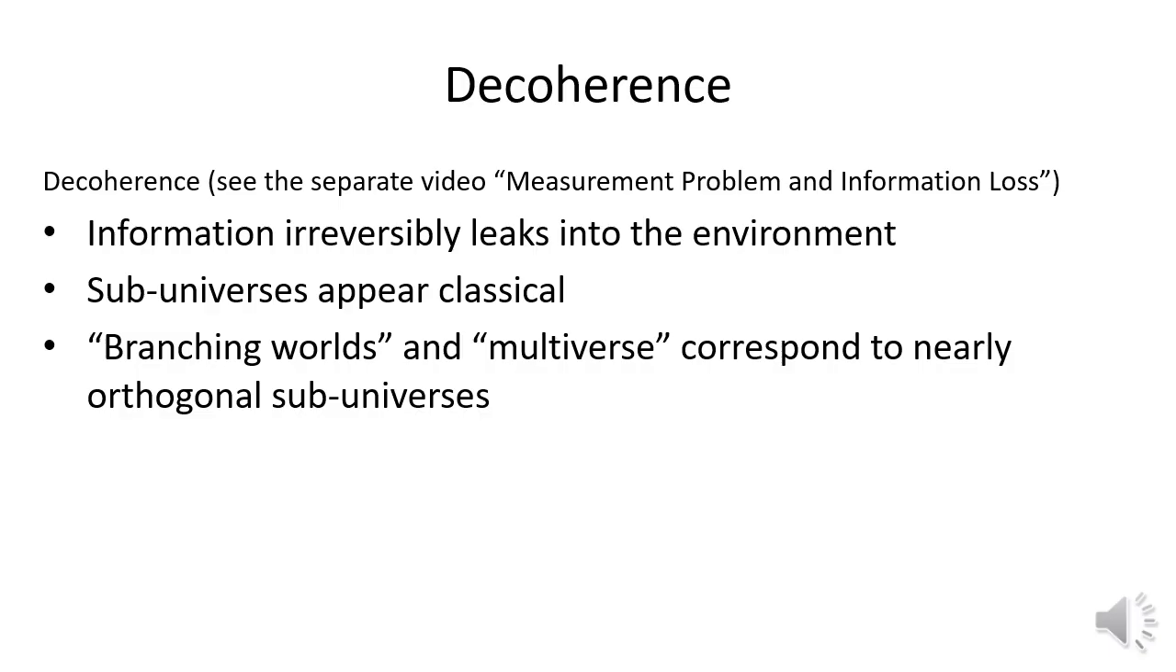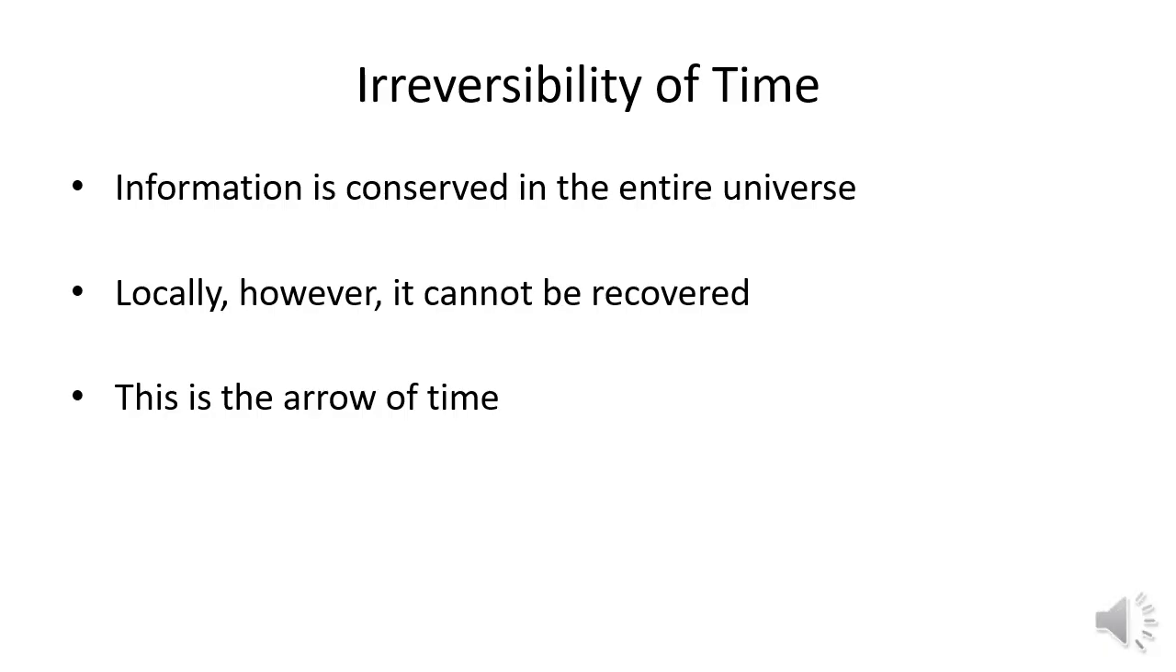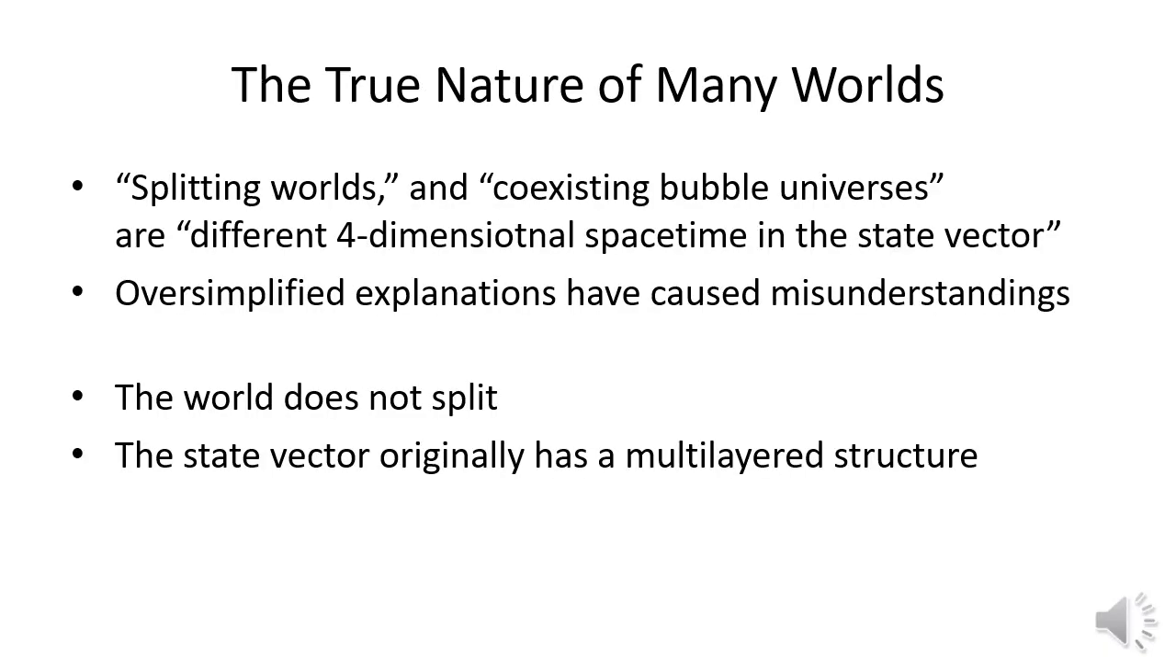They become almost orthogonal and can no longer interfere. That's why we can't observe the other worlds. But the information isn't gone? Right. It's preserved in the entire universe, but it spreads out in a way we can't recover. That's the true nature of the irreversibility of time. The world doesn't split. And there aren't other bubble universes floating around. The state vector simply has a structure containing many almost orthogonal sub-universes.